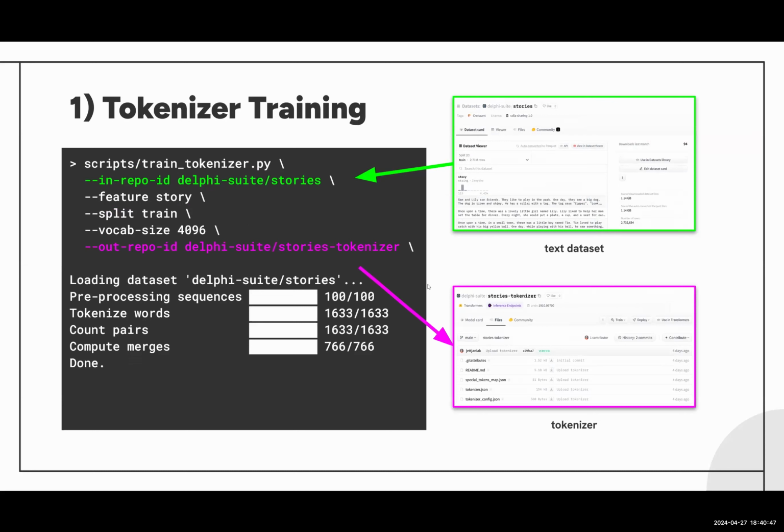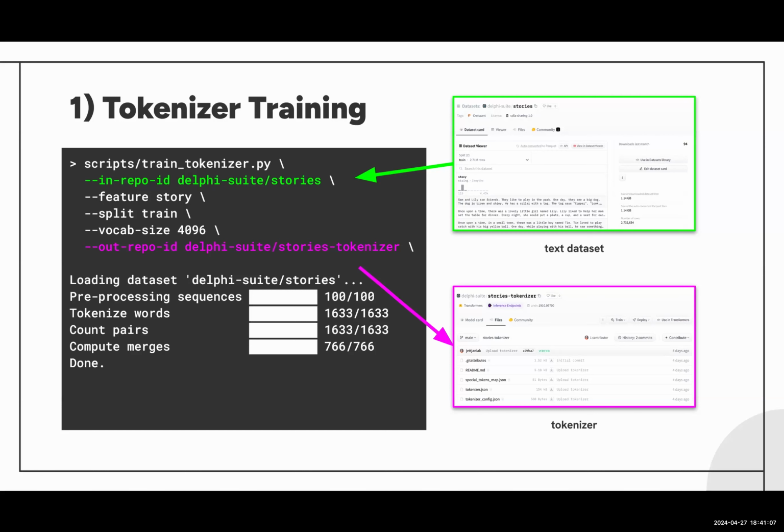And what we have to highlight as well here in pink is where we are going to save the trained tokenizer. Once more, it goes to the specified Hugging Face namespace and is stored there, so we can conveniently use it later after we have run the tokenizer training script.